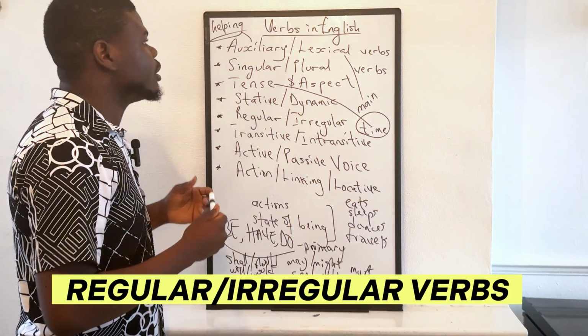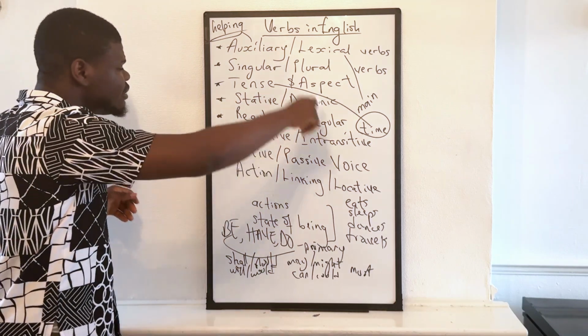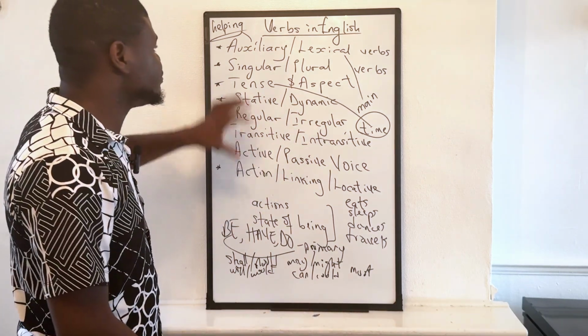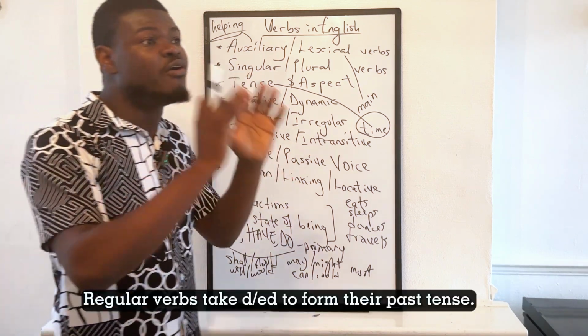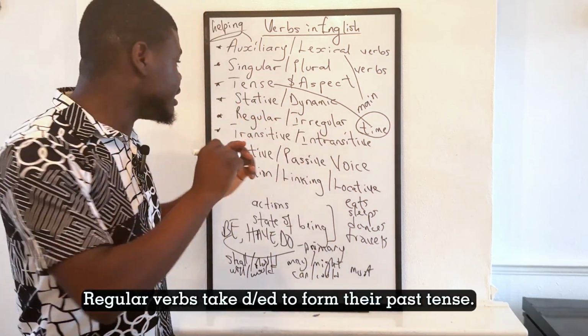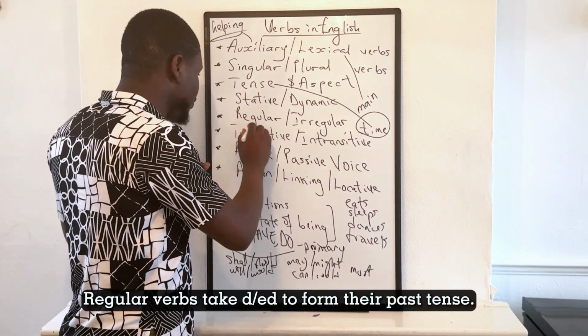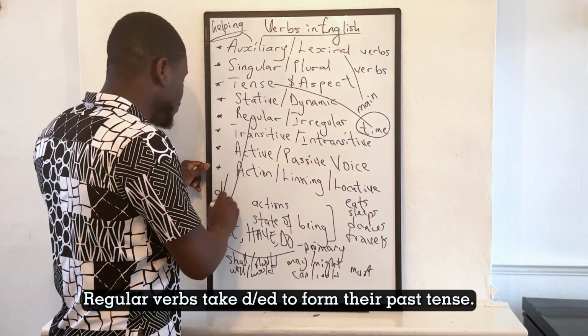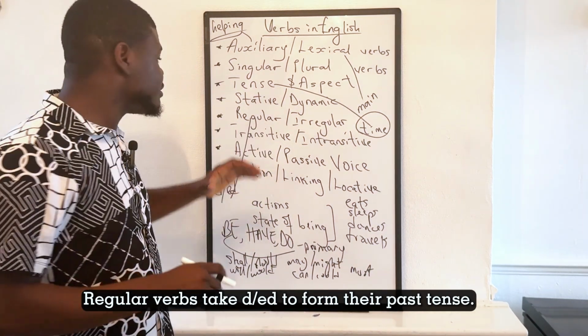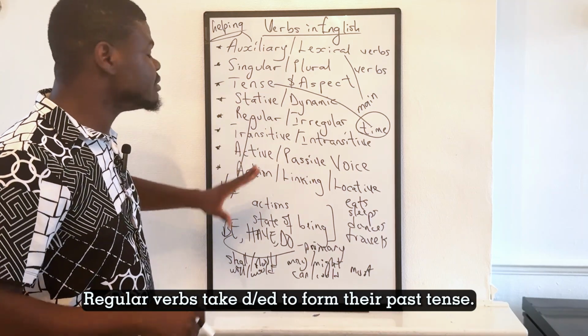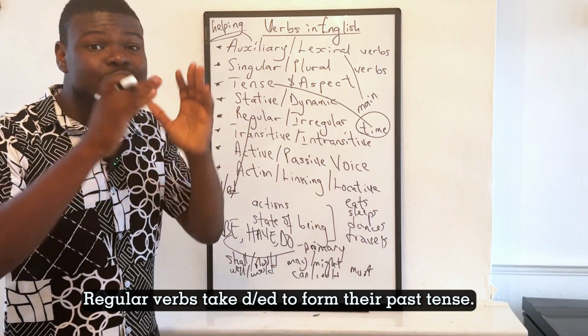Regular and irregular verbs. Now, this is usually discussed as regards the present and past tense. Regular verbs, simply put, are verbs that take d or ed to form their past tense. That means the formation of the past tense is easily predictable.